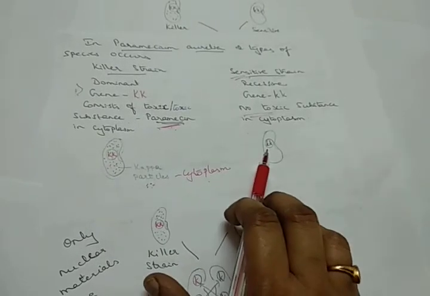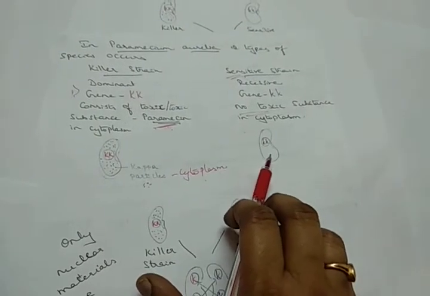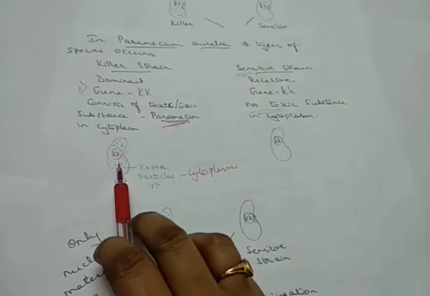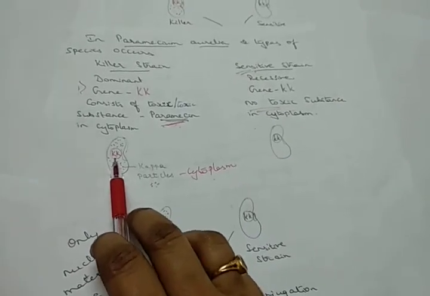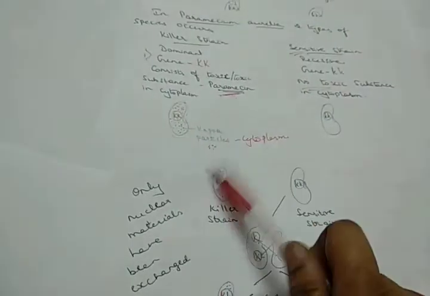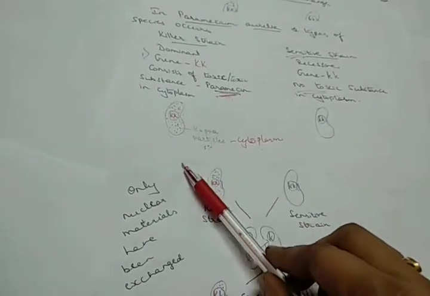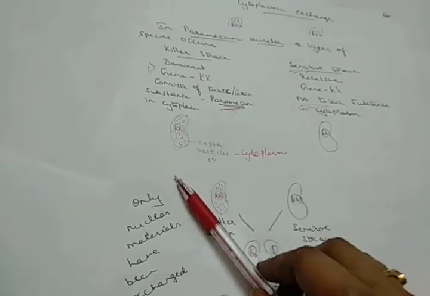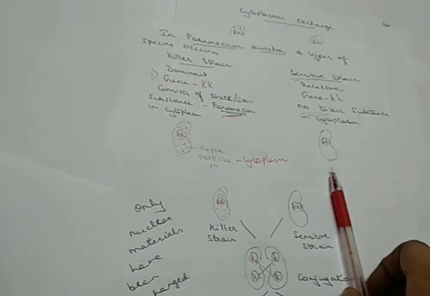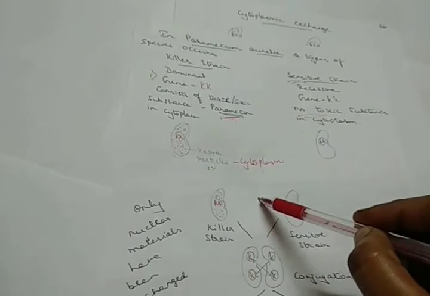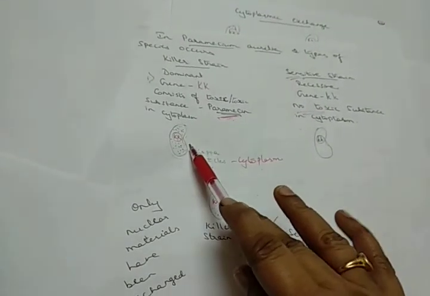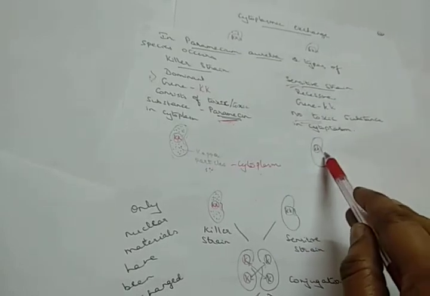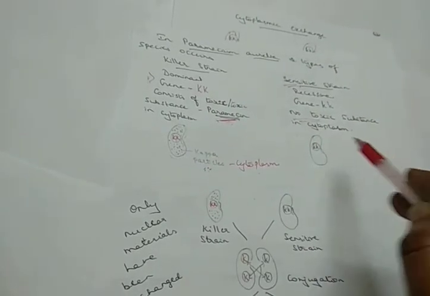Here they have the recessive gene with no kappa particles. Here they have the dominant gene with kappa particles. Usually the killer strain and the sensitive strain can never be present in one particular water medium, because the killer is going to release the toxins and kill the sensitive one. So a rare type of conjugation takes place between these two.